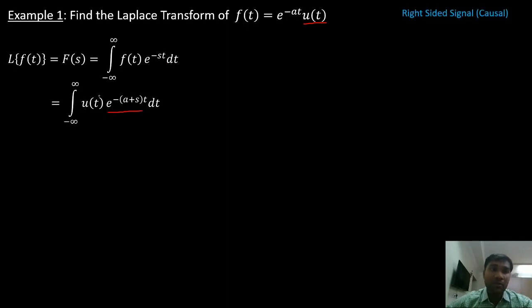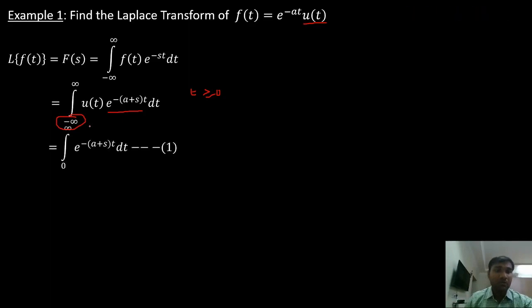Now what is u of t? U of t is defined only for values of t greater than or equal to 0, right? So my lower limit will become 0 if I substitute the values of u of t. It has become 0. Then now I have to integrate e power minus (a plus s) t.